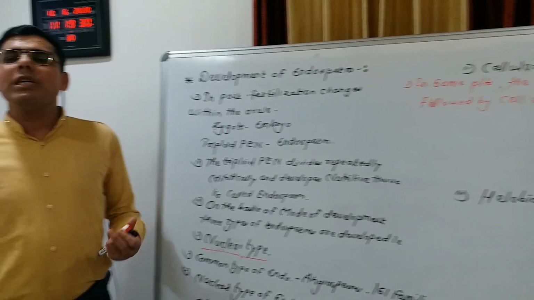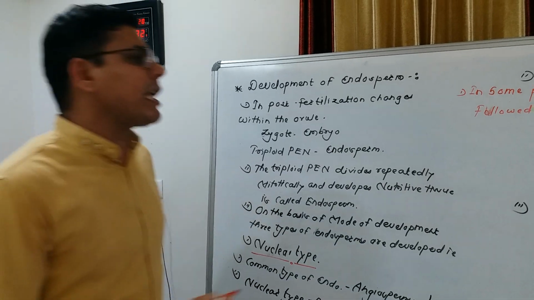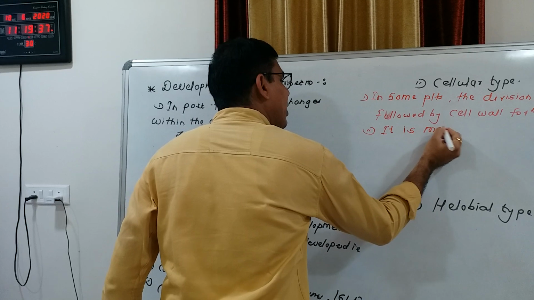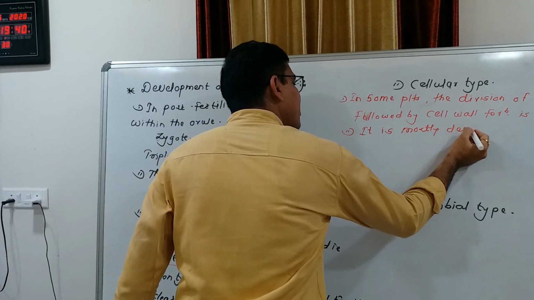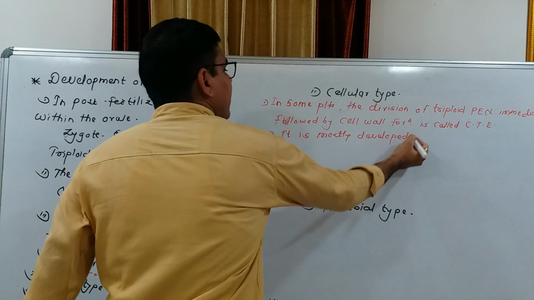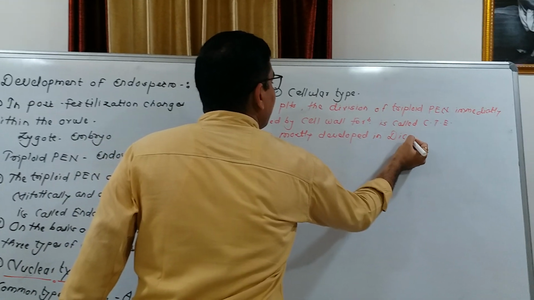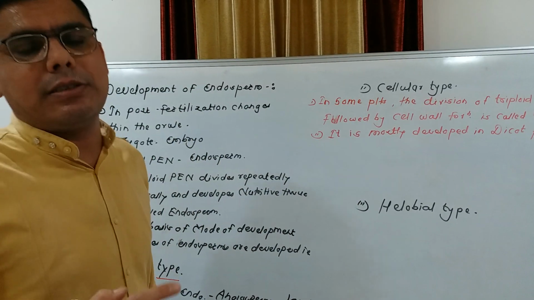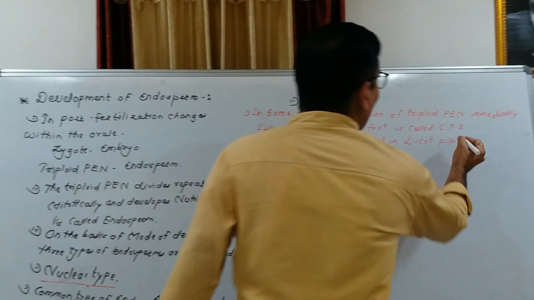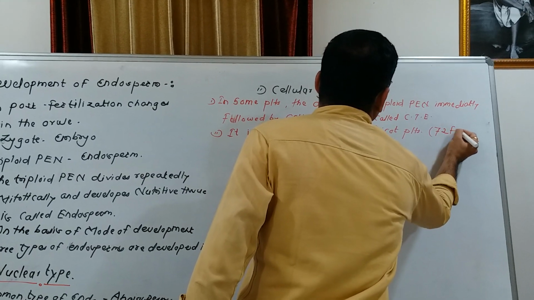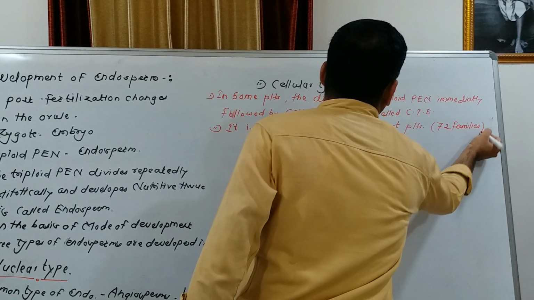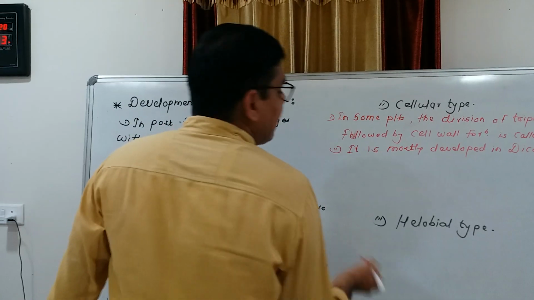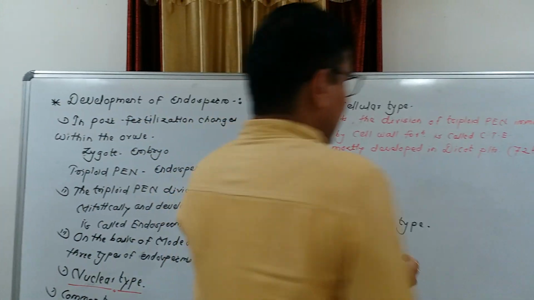Okay, and it is mostly developed in dicot plants. Near about 72 families of dicot plants show cellular type of endosperm. Okay, and the cellular type of endosperm develops in this way.